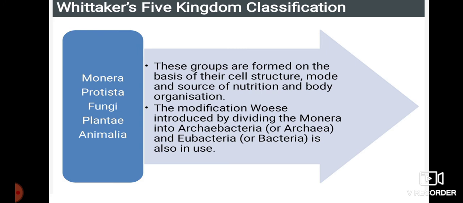The first one, they are going to see the cell structure, that is whether they are prokaryotes or eukaryotes, and even whether we can see a tissue grade of organization or an organ level of organization. So depending on the type of body organization and the source of nutrition, how they are going to get the nutrition, whether it is tissue level, organ level, or complex. The modification introduced by dividing the Monera into Archaebacteria and Eubacteria is also in use. So Monera has also been classified depending on the type.